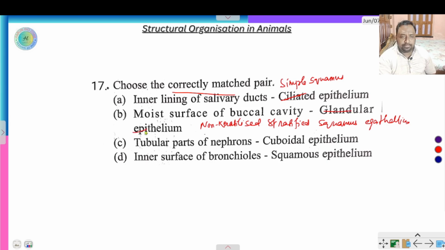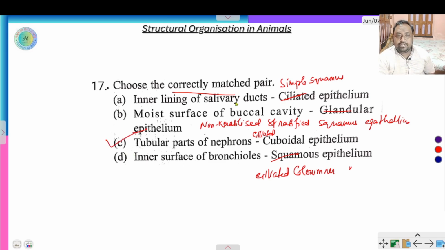Tubular part of nephron is cuboidal epithelium, and this is ciliated cuboidal epithelium. Inner surface of bronchiole is ciliated columnar epithelium, not squamous. So here the correct option is C.